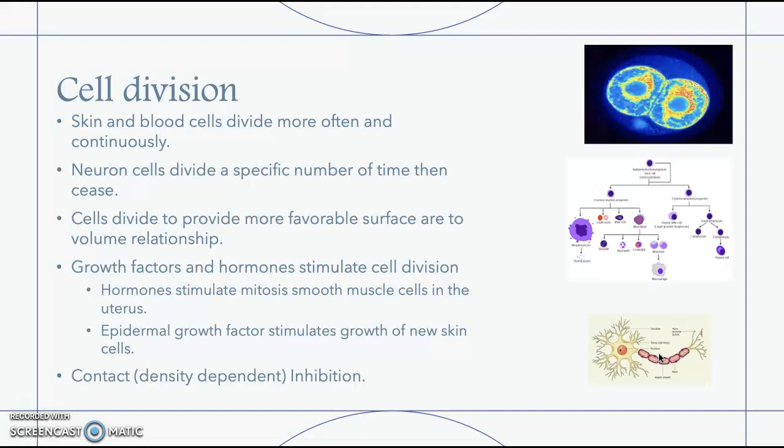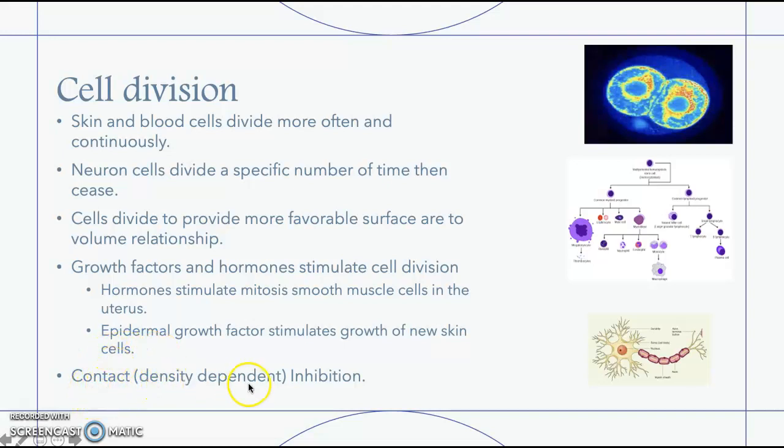Cells divide to provide a more favorable surface area to volume relationship. Growth factors and hormones stimulate cell division. Hormones stimulate mitosis in smooth muscle cells in the uterus, such as when you're pregnant. Epidermal growth factor stimulates growth of new skin cells, like when you get a scratch.